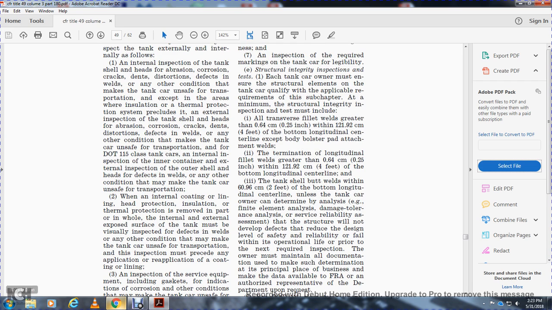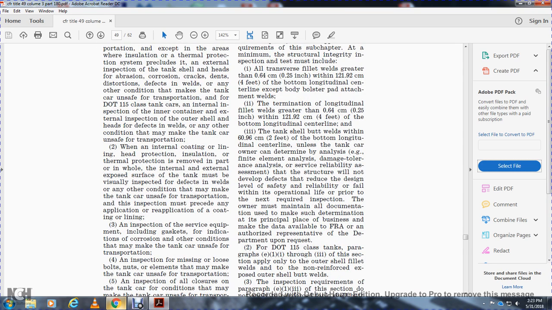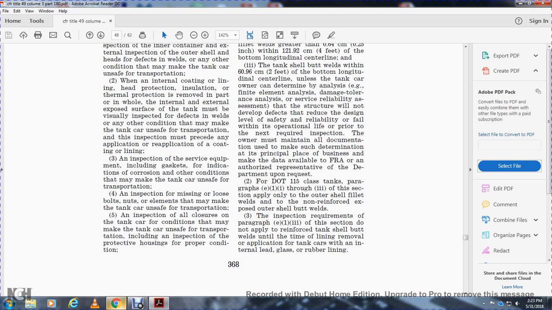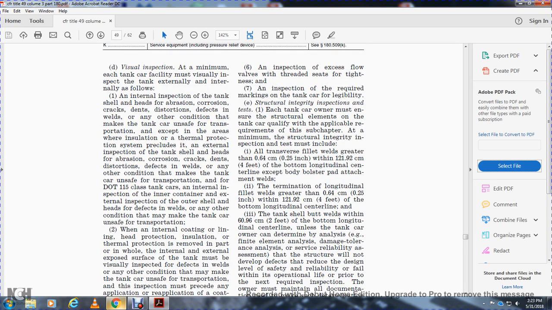Inspection must precede any application or reapplication of the coating or liner. Inspection of the surface equipment, including gasket indication, for corrosion and other conditions that may make the tank car unsafe for transportation. Inspection of missing or loose bolts and nuts, elements that make the tank car unsafe for transportation. Inspection of all closures for the tank car, including the inspection of the protective housing for proper condition. Six, an inspection of the excess flow valve with the threaded seat for tightness, and inspection of the required marking of the tank car for legibility.